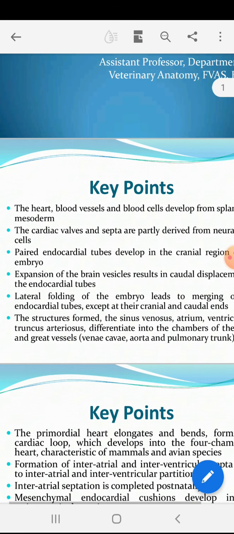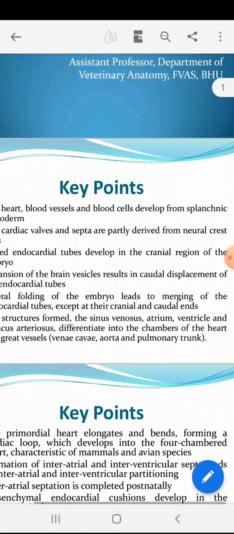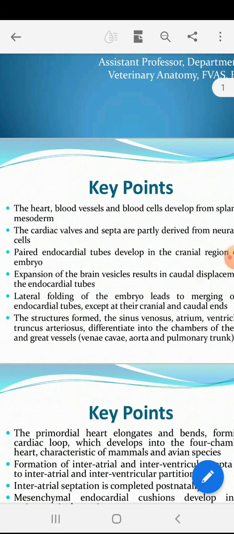Then first, in the development of heart, paired endocardial tubes develop in the cranial region of the embryo. We know the embryo has two regions in the initial development. One is cranial region, another is caudal region. So this is the first stage of development of heart. There is a formation of paired endocardial tubes, and it develops at the cranial region of the embryo.